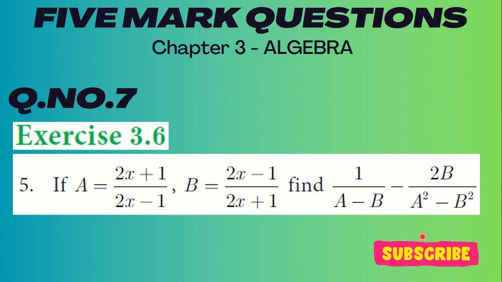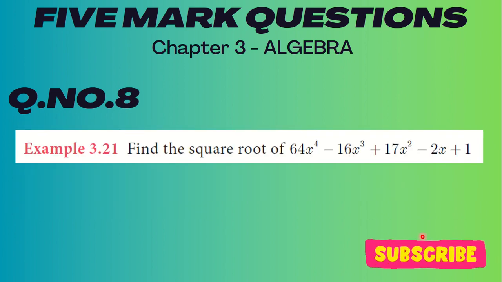3.6, question 5. If a is equal to 2x plus 1 by 2x minus 1 and b is equal to 2x minus 1 by 2x plus 1, find 1 by a minus b minus 2b by a square minus b square. So I'll repeat, if a is equal to 2x plus 1 by 2x minus 1 and b is equal to 2x minus 1 by 2x plus 1, find 1 by a minus b minus 2b by a square minus b square. So let us go to the next question, question number 8.